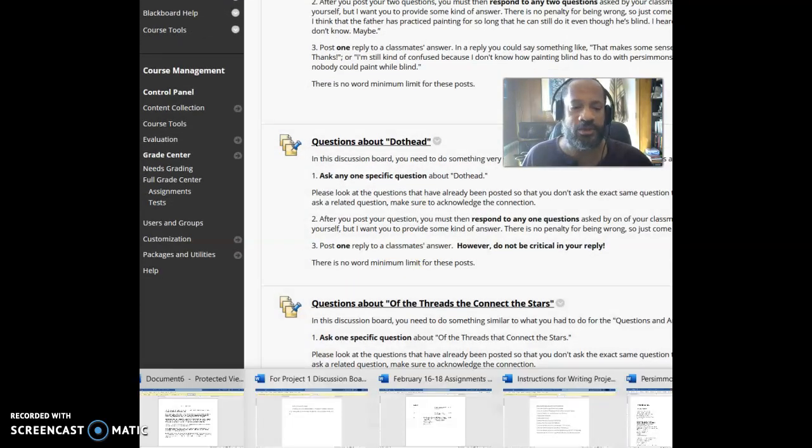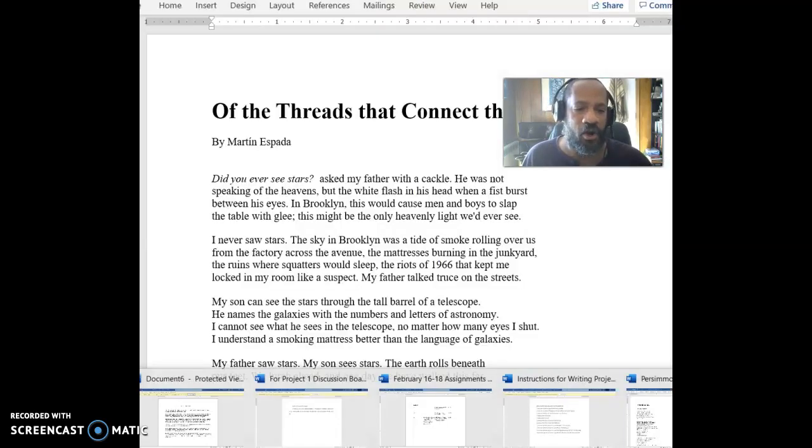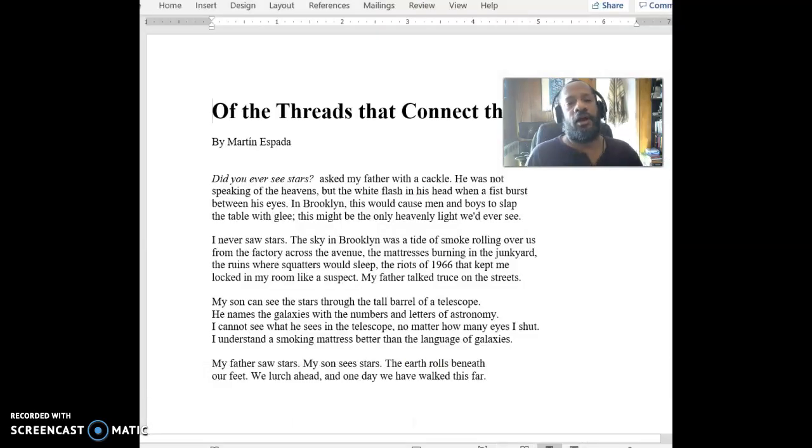What I want to do now, though, is talk some about the poems, because there are a couple of things in here that I just want you to be aware of. I'm going to give you some general ideas about what's going on in the poems, and then you're going to look at some more specific questions that you might have. You're going to post those in the discussion board. So let's look at the first one.